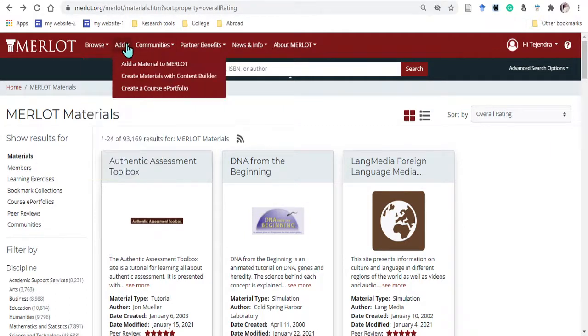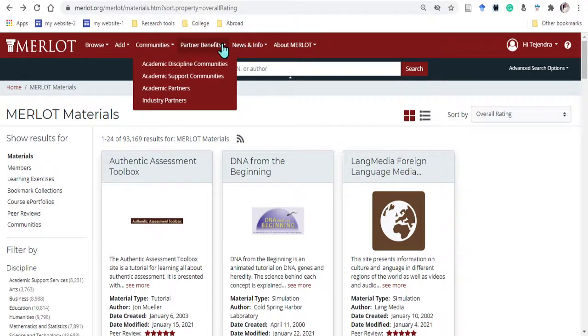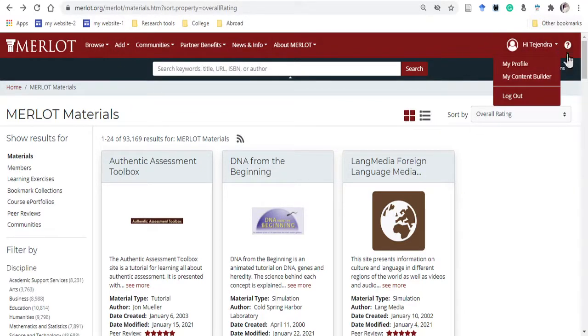Okay, if you want, you can click on the ad communities, but partner benefits, everything are given there. And I suggest that first of all you have to click here. I already logged in, but if you don't have an account, then please make a new account so that you can get more material. Otherwise, suppose you are not a member of this Merlot, then you will not find more material. You will get only less material.